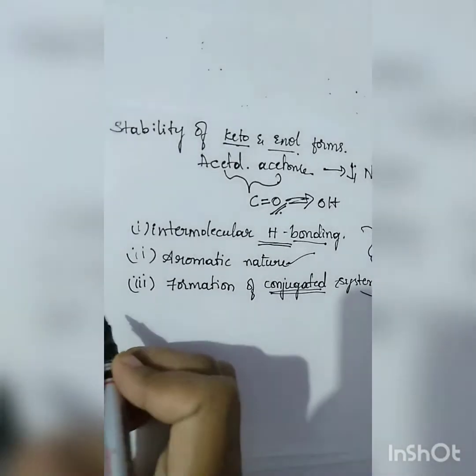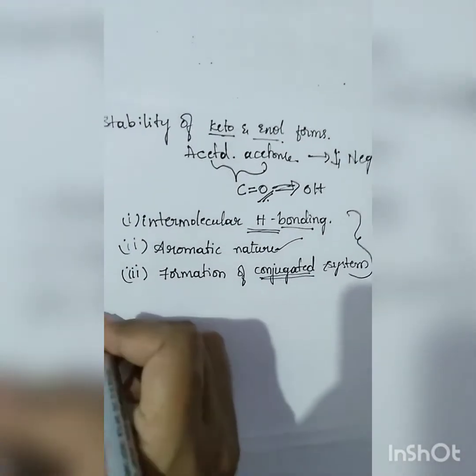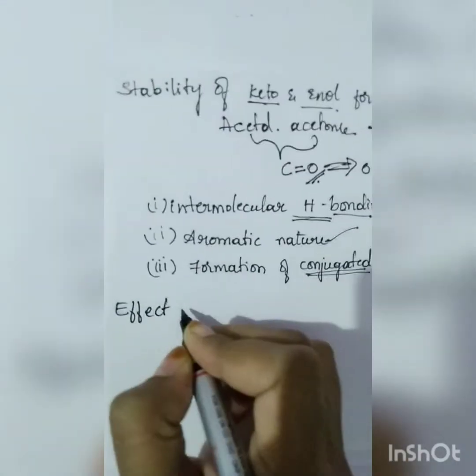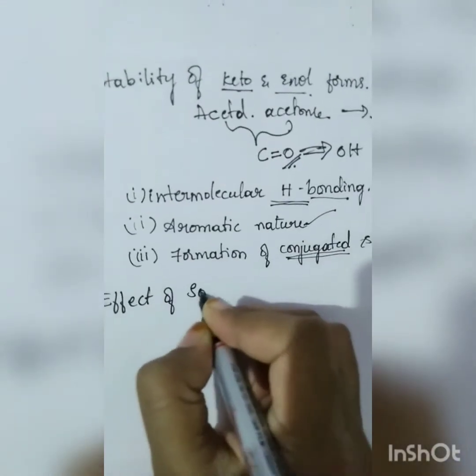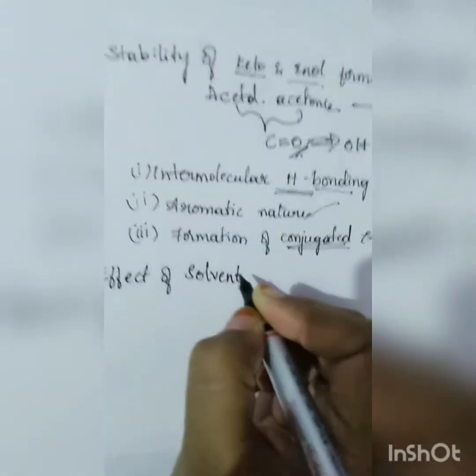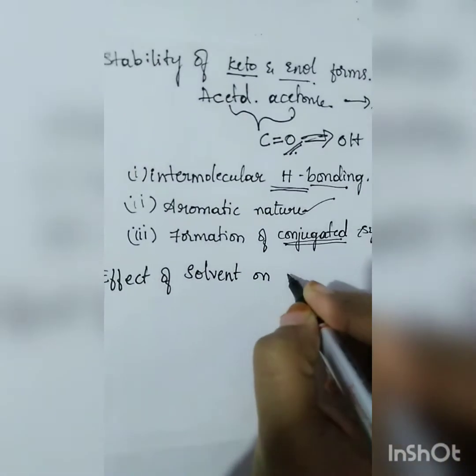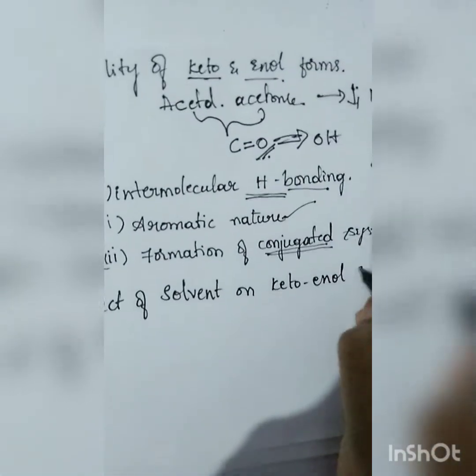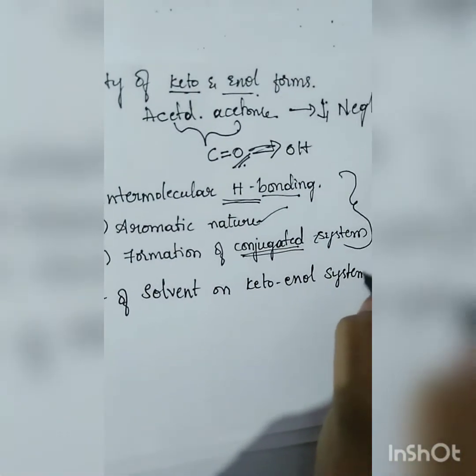Next one is the effect of solvent on the keto-enol system.